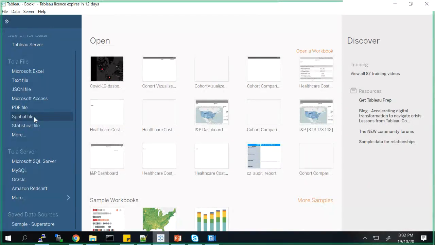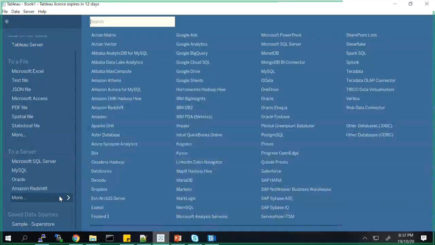Maybe if we can just go to that slide where you showed all the databases which it will collect, maybe you'll have the answer there. I think it is in that spatial file section. These are all the traditional databases, but I'm not sure if vector would come here. That's why I was asking if it is similar to a spatial file. These are all the traditional databases that are being used. I think this is not the one.